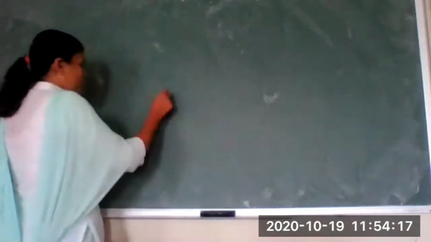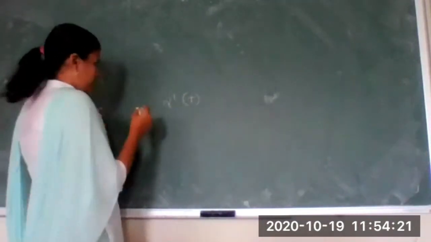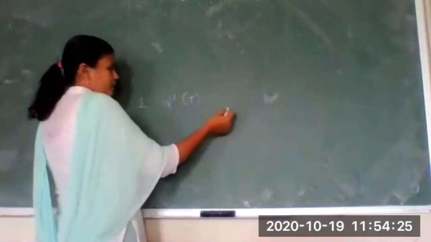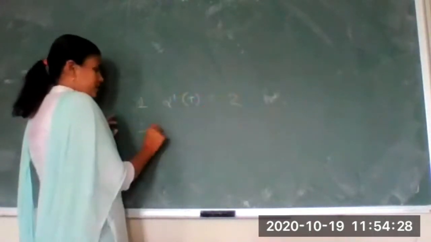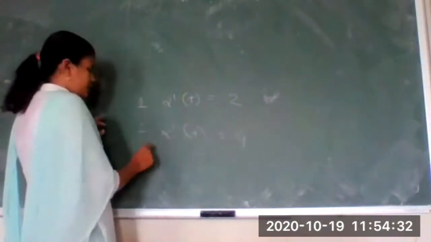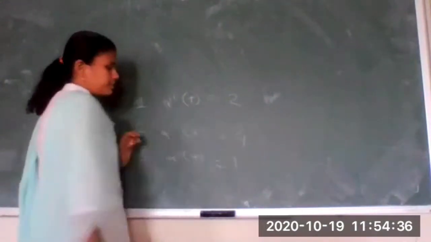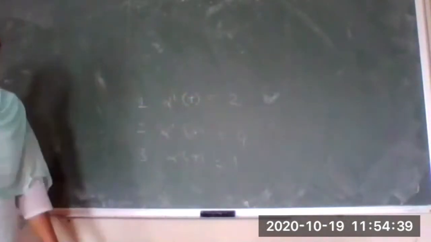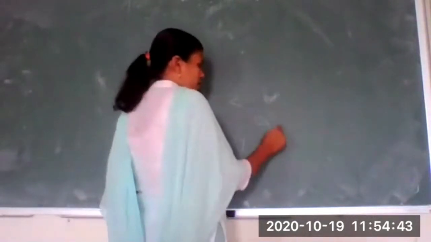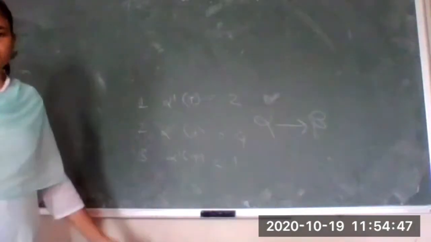Okay. So to avoid the confusion, suppose alpha dash of t, for the first person, is say 2. For the second person, alpha dash of t will be 4. No? The speed is 2. For the third person, the speed will be simply 1, half of the first person. So to avoid all these, we will rename our curve alpha in terms of beta, the reparameterization.